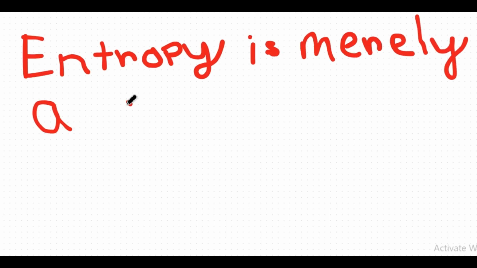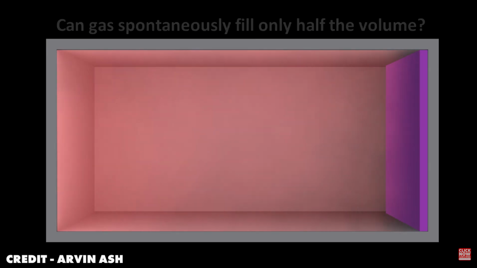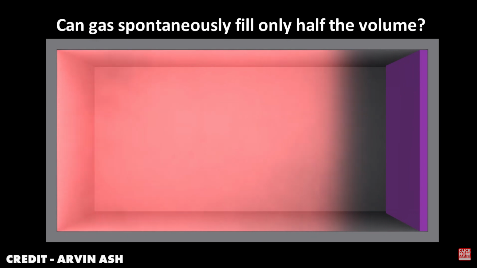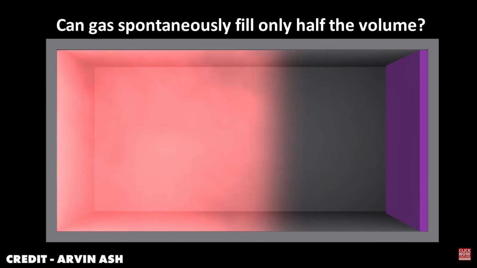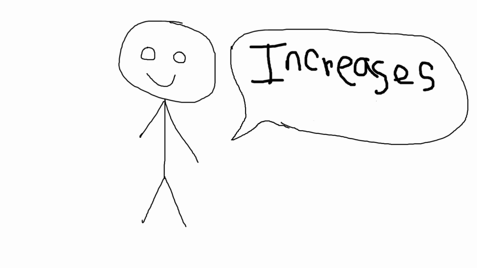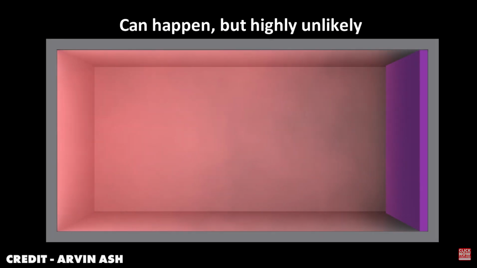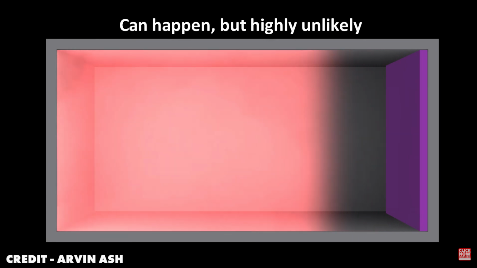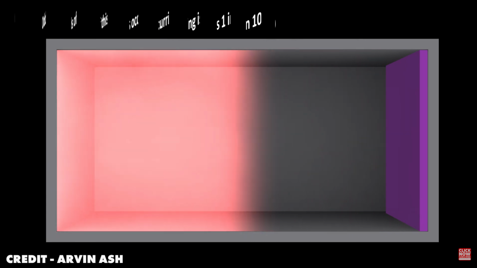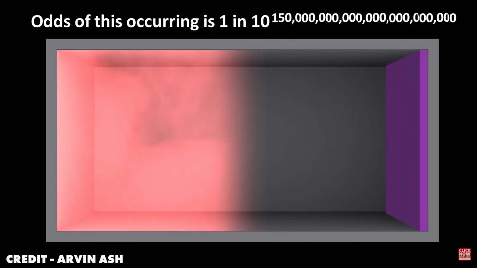Entropy is merely a statistical law, not an absolute law, because it can be violated. Let's get back to the previous example. As we open the barrier, the molecules might not even spread out and distribute evenly, the position of the molecules remaining unchanged. So as time increases, the arrangement of molecules didn't increase, and thus the entropy in a closed system decreased. But the probability of this happening is so low that it will practically never happen, but there is always a chance it may happen, and so it is a statistical law.